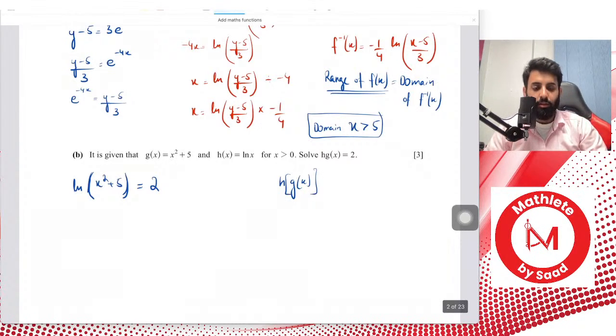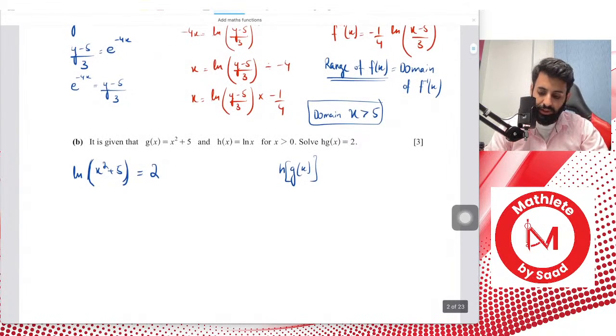In function h, we have replaced x with g of x. Okay, so how do I solve this now? This is how I solve this. What is the base of ln? The base of ln is e.